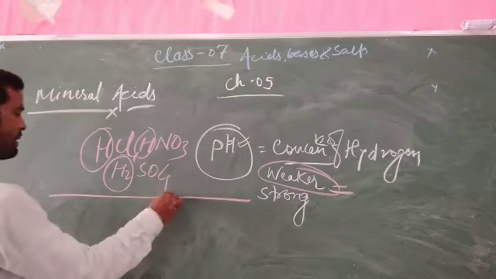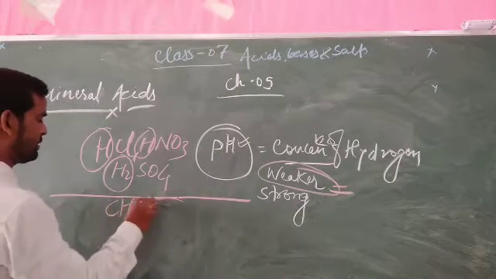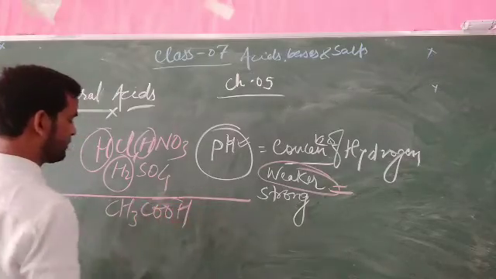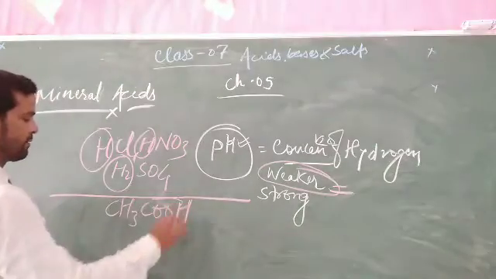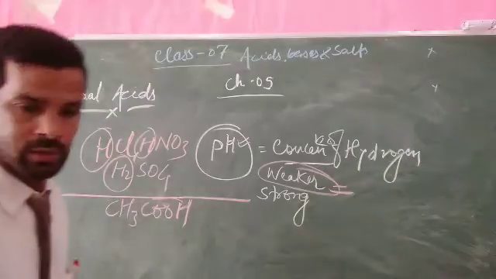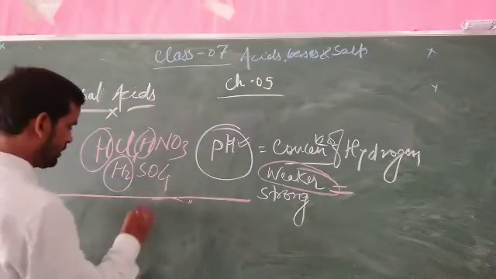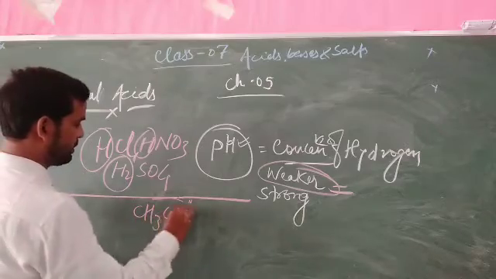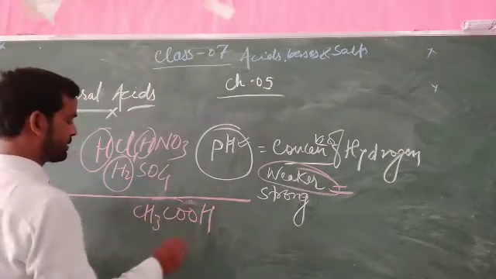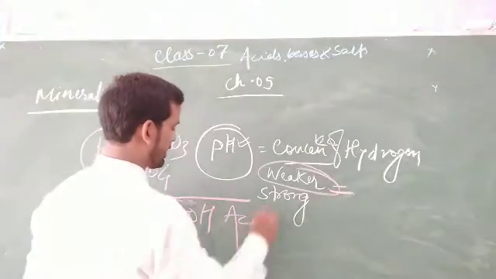What are these weaker acids? CH3COOH, that is acetic acid.